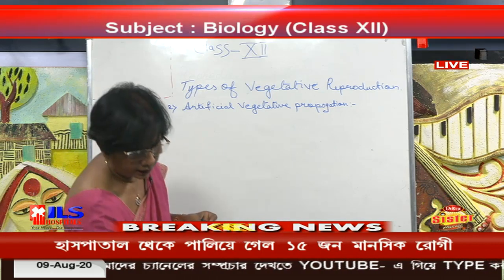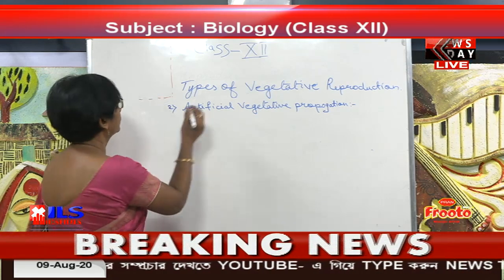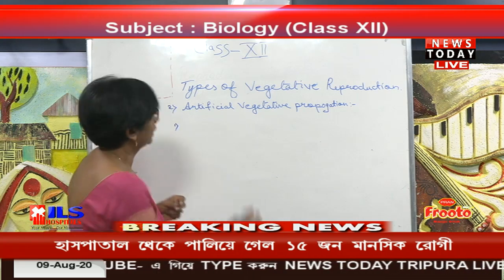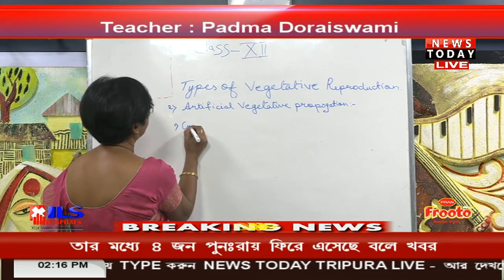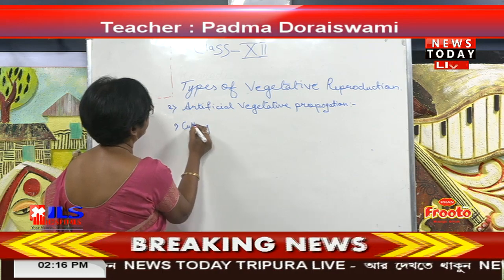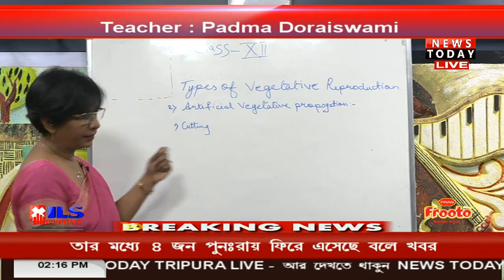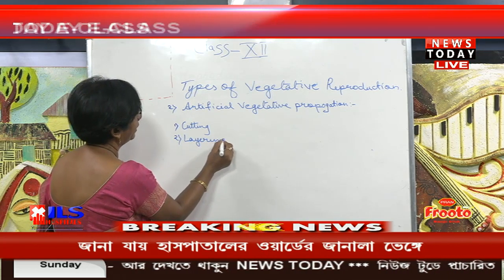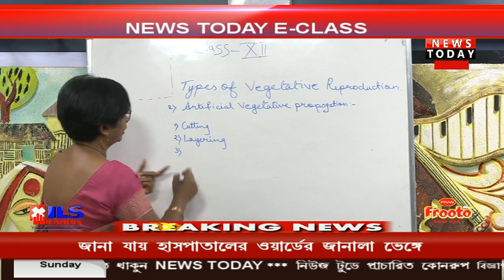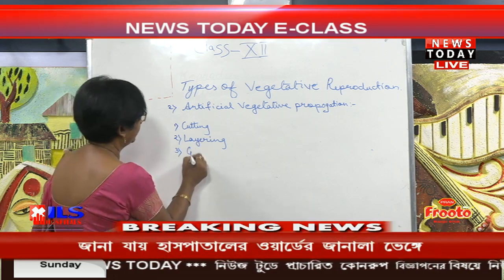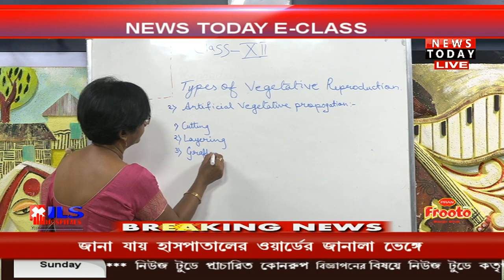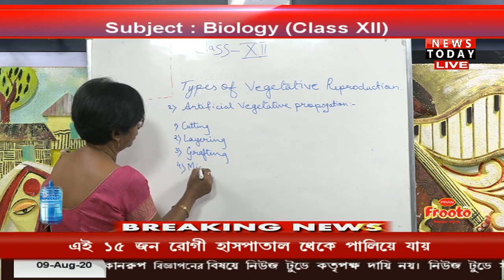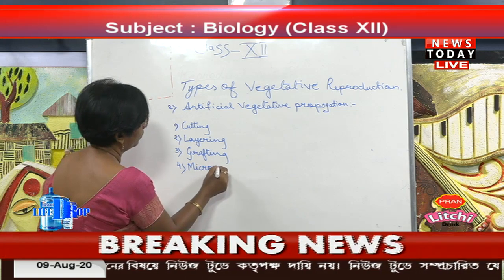There are the techniques which we are using. Number one is cutting. Then the second one is layering, the third one is grafting, and the fourth is micro propagation.